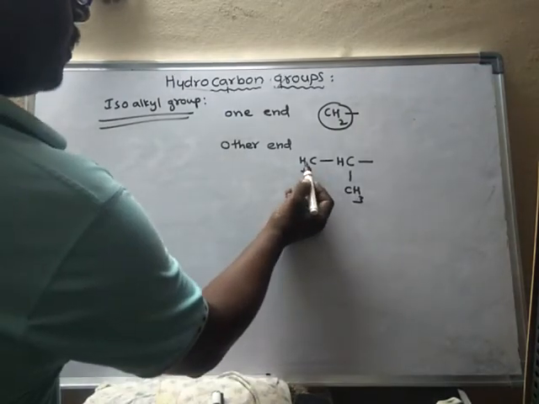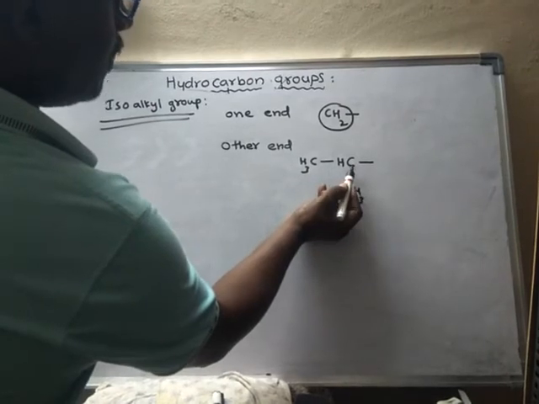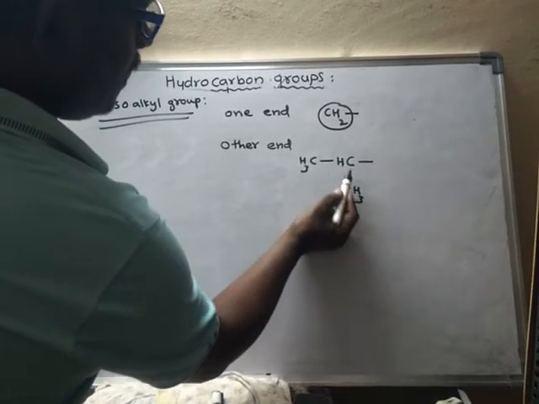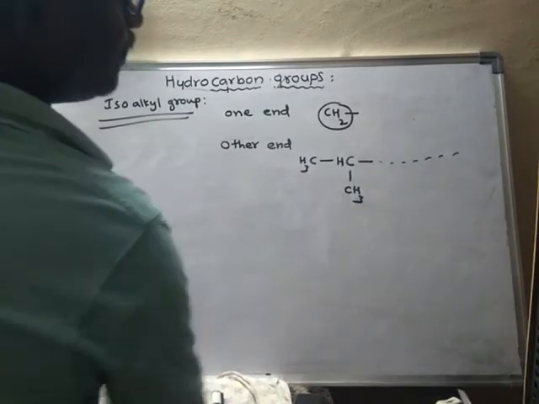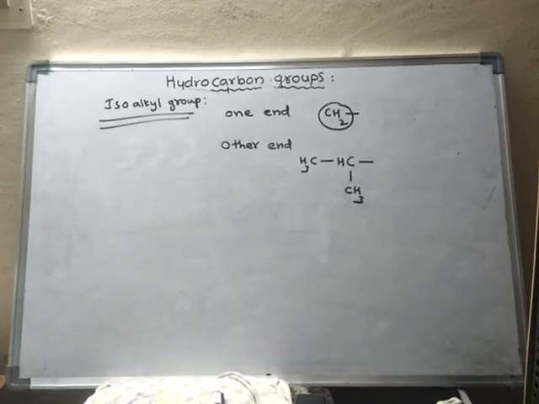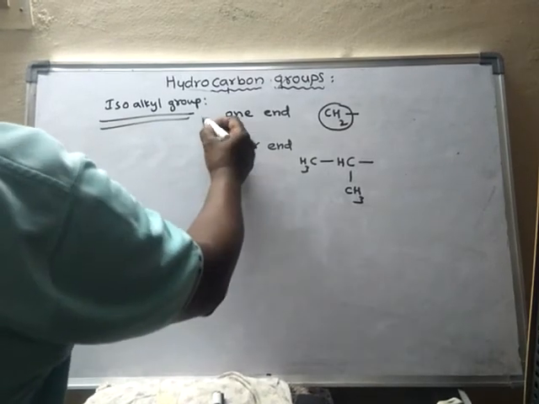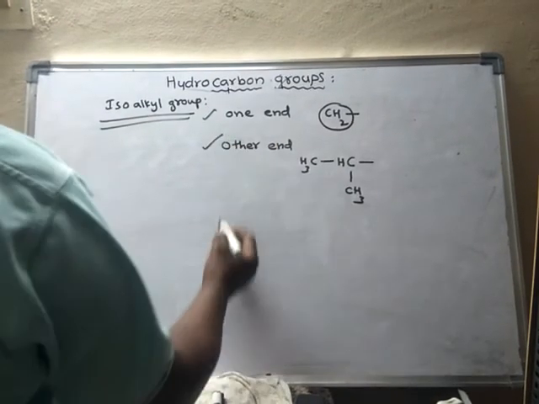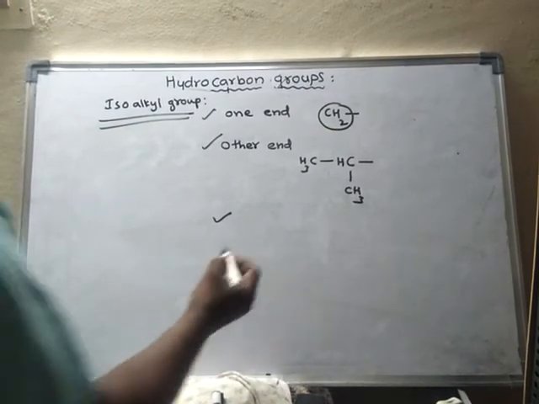This is the last carbon, and this is the last but one carbon. On the last but one carbon there is one CH3 group, and this is attached to the carbon chain. For example, the condition is one end should be this one, the other end should be this one, and no other branching.